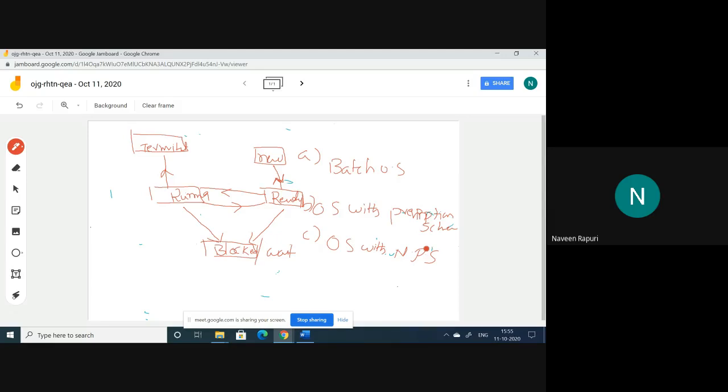And option D, uni-programmed OS. So this is the question previously asked. The diagram is given, and with this diagram, we have to understand the statement. Is it a batch operating system, or a preemptive scheduling operating system, or a non-preemptive scheduling operating system, or a uni-programmed operating system?